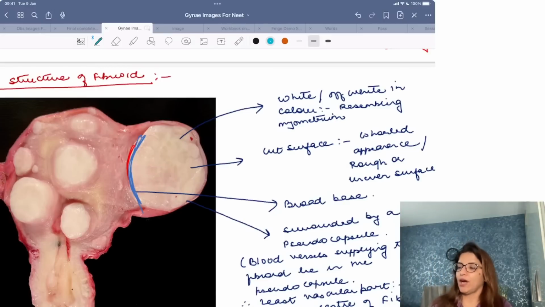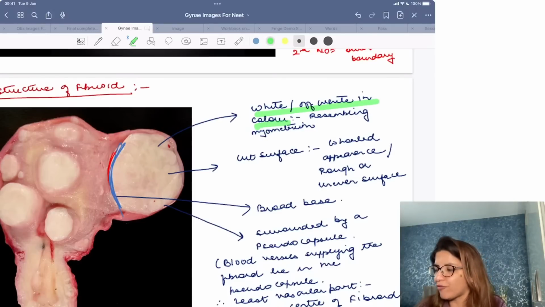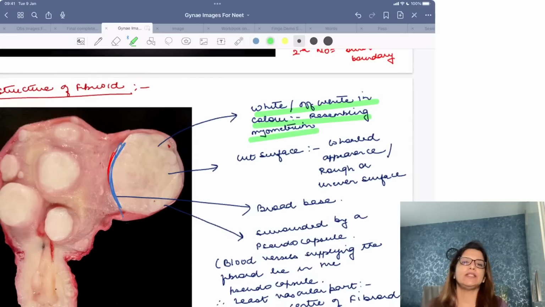Over here I have written the keywords with the help of which you are going to differentiate a fibroid from a polyp. A fibroid will be white or off-white in color, resembling the myometrium. The cut surface of the fibroid gives a whorled, rough or uneven appearance.